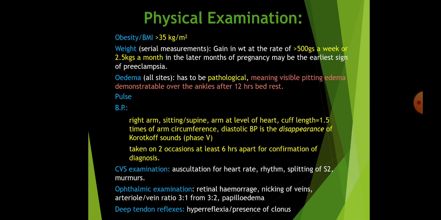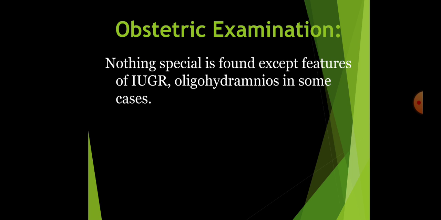Then what happens to the deep tendon reflexes? Either there is hyperreflexia or there is presence of clonus. Coming to the obstetric examination, there are not many differences, except if the patient has IUGR and oligohydramnios, which are more common in hypertensive patients. The findings could be there. That is, per abdomen, you feel the gestational age to be less than the calculated gestational age.